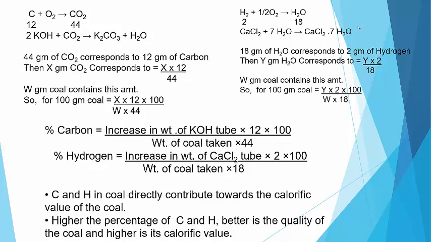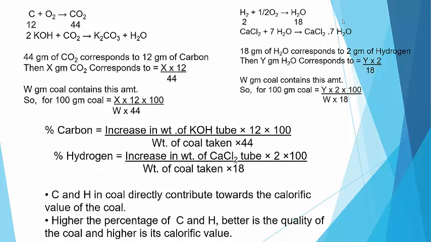In a similar way, we can find out the percentage of hydrogen. Here we can see that 1 mole of hydrogen reacts with half mole of oxygen, giving 1 mole of water, where 2 gram of hydrogen gives 18 gram of water, and that will be absorbed by anhydrous calcium chloride or anhydrous magnesium perchlorate.